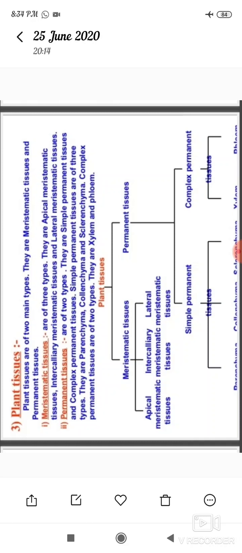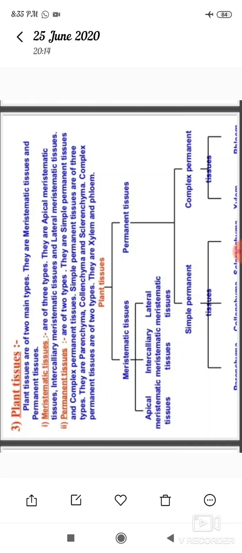Apical meristematic tissue, intercalary meristematic tissue and lateral meristematic tissue are the three types of meristematic tissue. And permanent tissue are of two types. They are simple permanent tissue and complex permanent tissue.